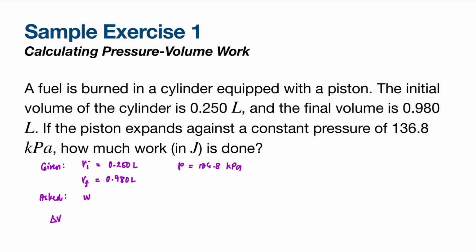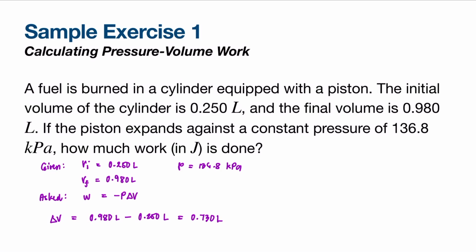And again, the equation W equals negative P delta V allows us to calculate the work done by the system from the given information. So at first, we will calculate delta V, which is V final minus V initial. The V final is 0.980 liters minus the V initial, which is 0.250 liters, and that is equal to 0.730 liters.